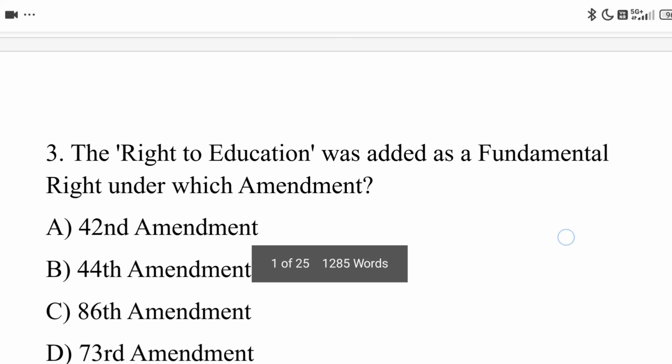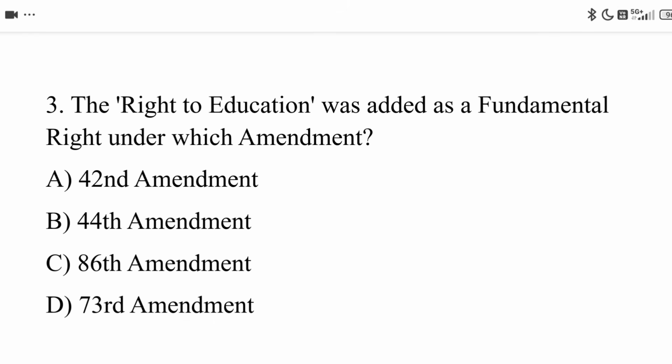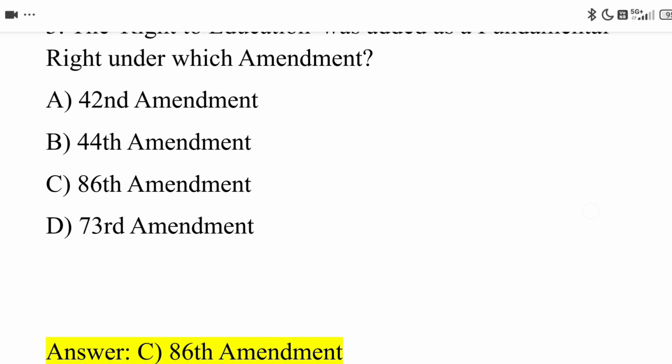Next, third question. The right to education was added as a fundamental right under which amendment? Option A, 42nd Amendment. Option B, 44th Amendment. Option C, 86th Amendment. Option D, 73rd Amendment. The correct answer is Option C, 86th Amendment.